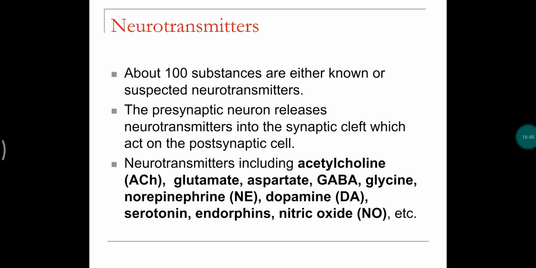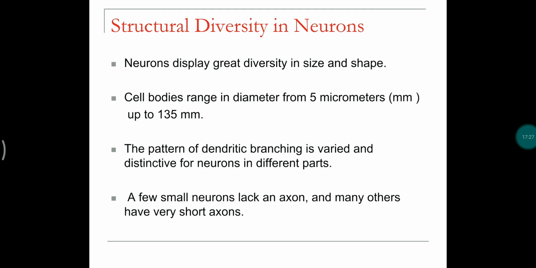And neurotransmitters: the impulse transmission from one neuron to another neuron takes place by the release of neurotransmitters, which act as mediators between neurons and help in the transmission or inhibition of the nervous functions. So the presynaptic neurons usually release the neurotransmitters in the synaptic cleft and act on the postsynaptic cells, and those neurotransmitters are acetylcholine, glutamate, aspartate, GABA, glycine, norepinephrine, dopamine, serotonin, endorphins, nitric oxide, etc.